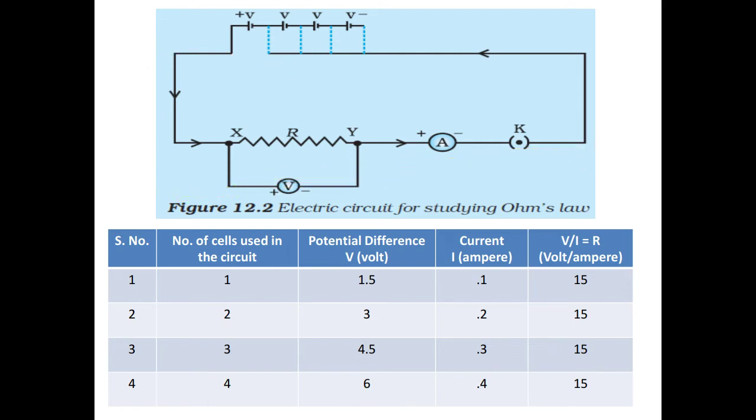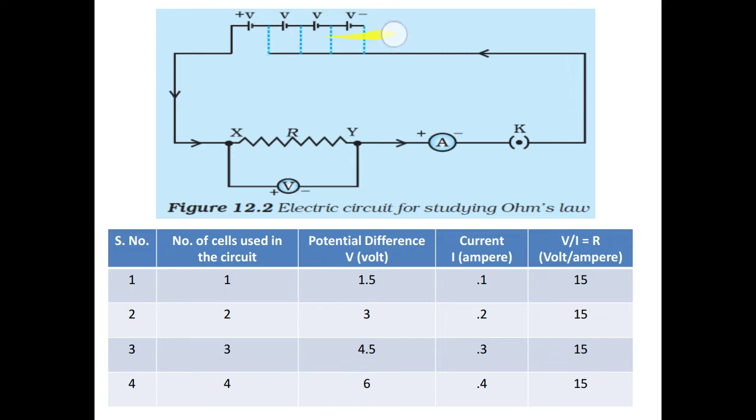Now, as we have taken these cells, one by one we will join each cell in the circuit, and then we will notice the readings in the voltmeter and ammeter. In the first case, we will take one cell in the circuit, so we join this line here with this cell.